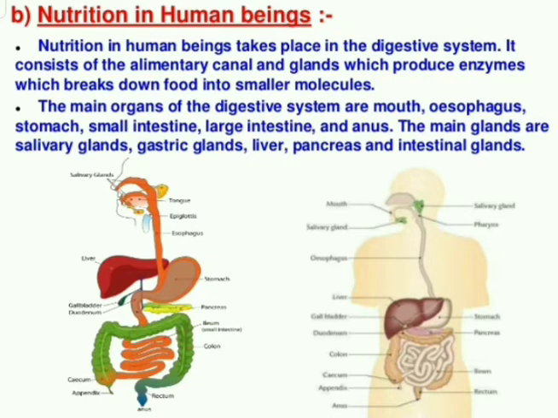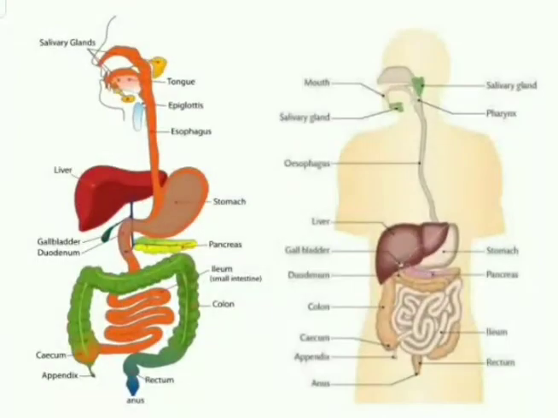Now let's go into the detail: what happens to the food as it goes from the mouth to the anus. Look at the diagram, starting from our mouth and finishing at the anus. In this schematic diagram of the digestive system, all the parts are like a coiled structure, right?